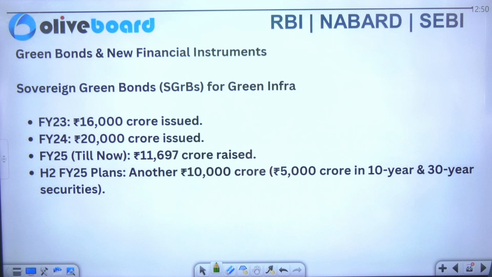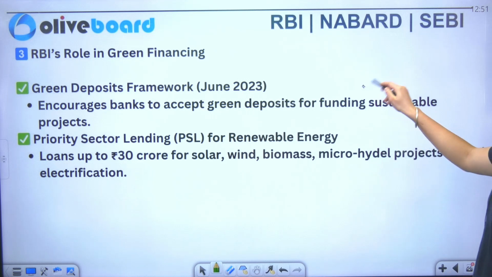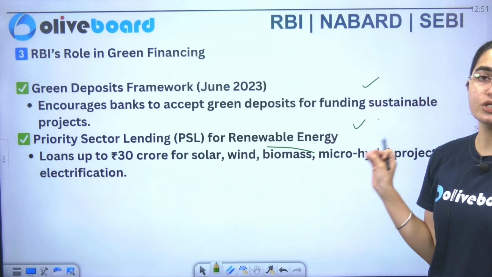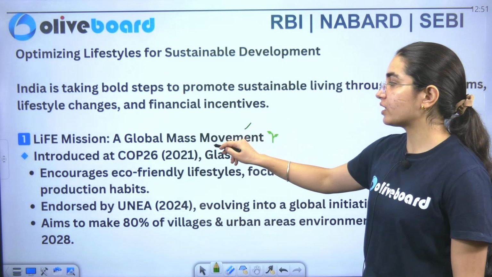You can see here that in our financial year 2025 plan, we are focusing on this thing that another 10,000 crore we are expecting in the financial year 2025. Now, the green deposit framework is also there, which encourages banks to accept green deposits, and similarly we have PSL for renewable energy. So here it plays a hugely important role. Next, we have optimizing lifestyle for sustainable development. So you can see that one of the initiatives is Life Mission.